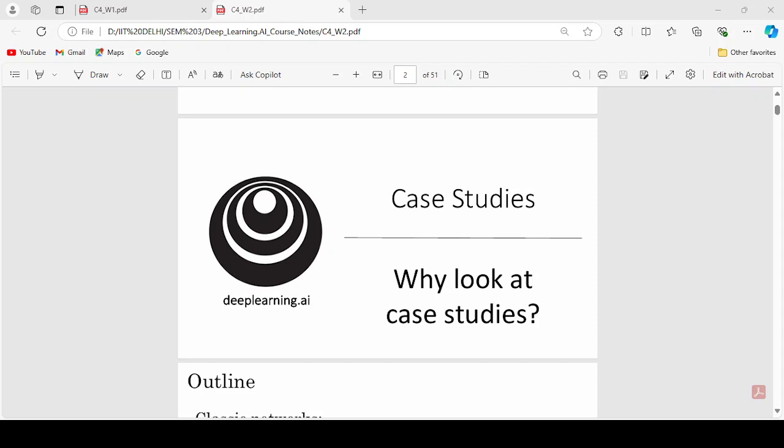Today, I will explain the third part of the convolution neural network series. In the first two videos, I explained the basics of convolution neural networks and the layers in convolution neural networks. Today, I will explain the architecture of convolution neural networks. Different architectures have evolved with time.